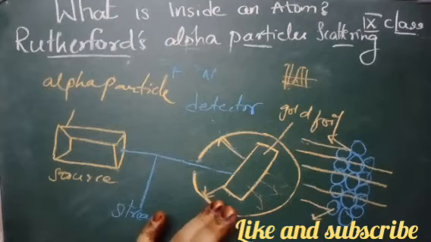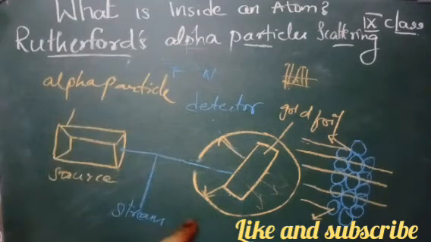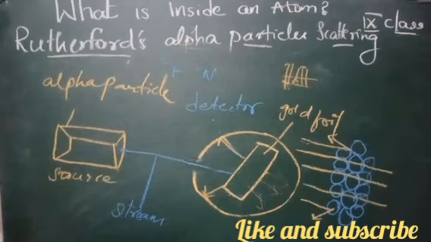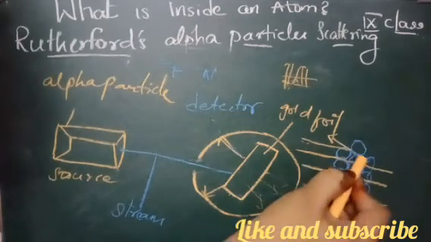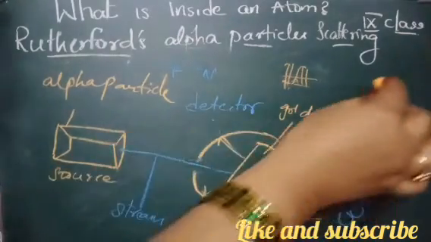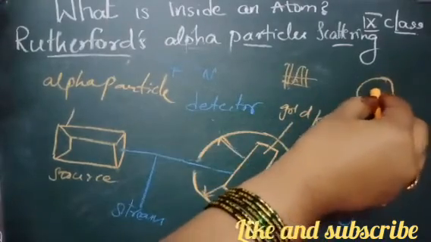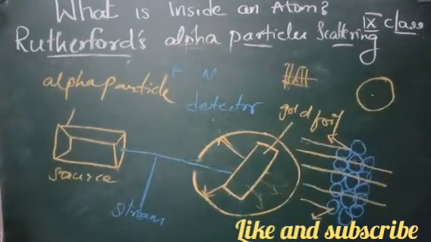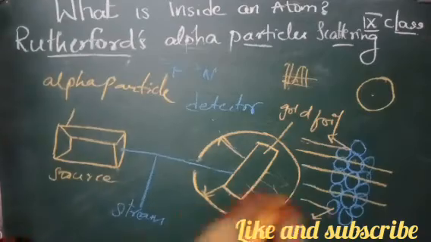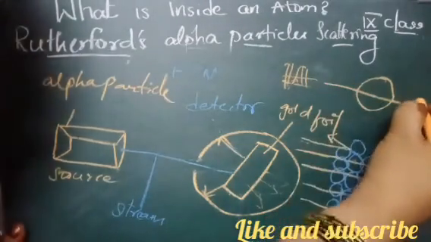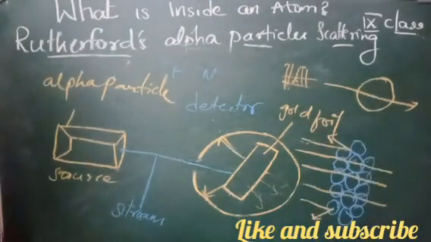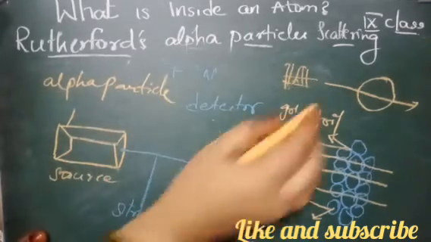Rutherford concluded from the alpha particle scattering experiment that most of the space inside the atom is empty, because most of the alpha particles passed through it, right?